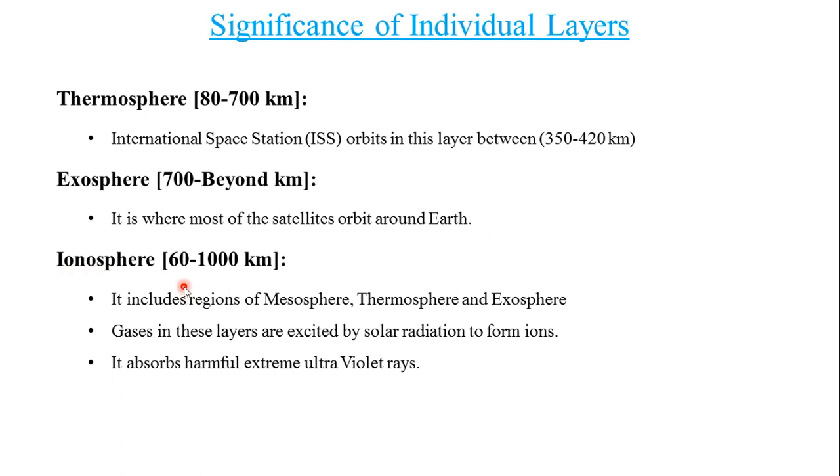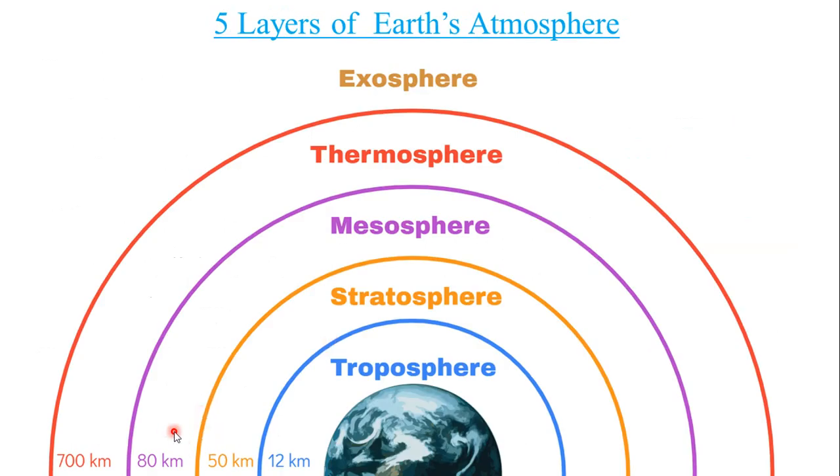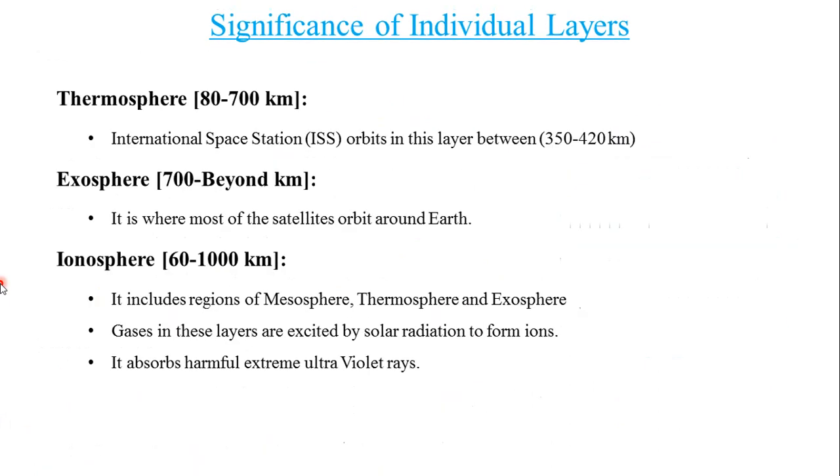There is another layer of atmosphere known as ionosphere, which isn't having a specific kilometer range of one layer, but it is a combination of three different layers ranging between 60 to 1000 kilometers. So it lies from mesosphere to thermosphere and further into exosphere. So it ranges from 60 kilometers to about 1000 kilometers from mesosphere to exosphere. And as the gases in the ionosphere are generally ionized by the solar radiation and form ions, this is the reason for the name ionosphere, and it helps us by absorbing the extreme ultraviolet rays.